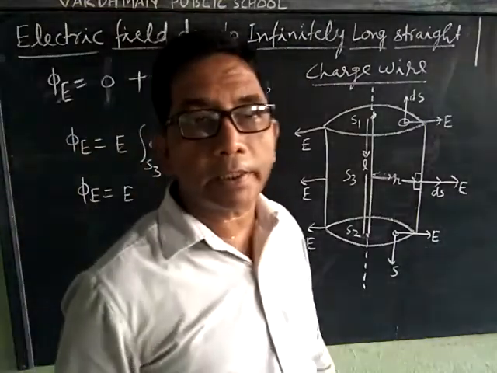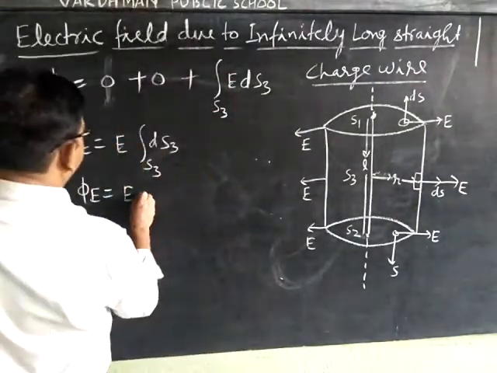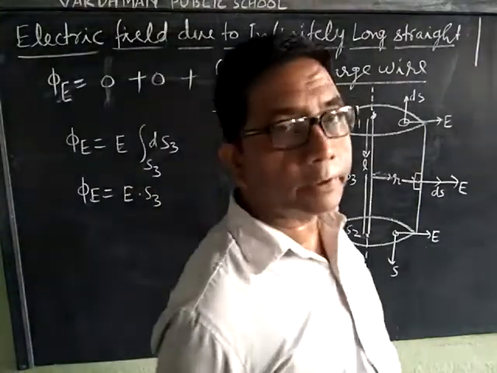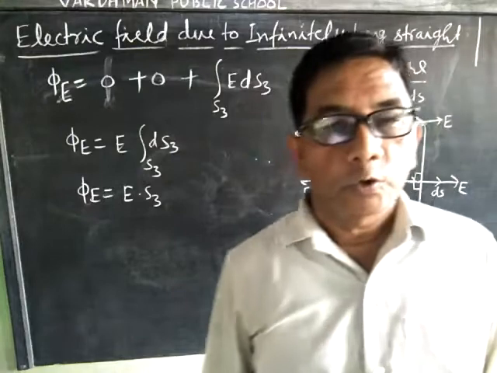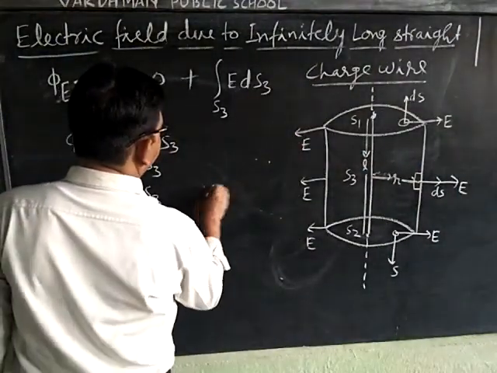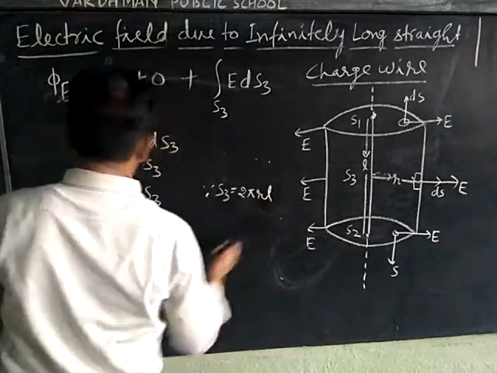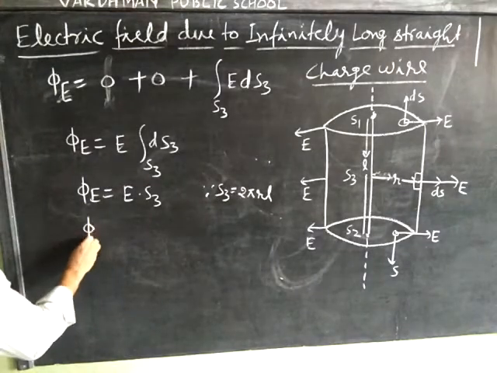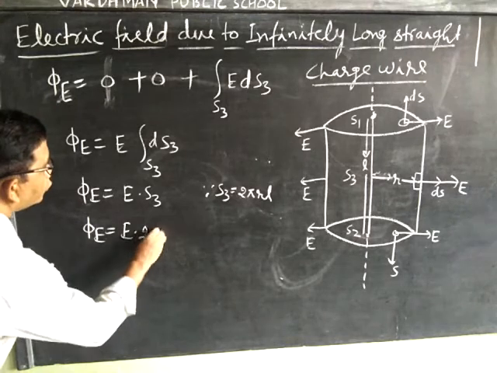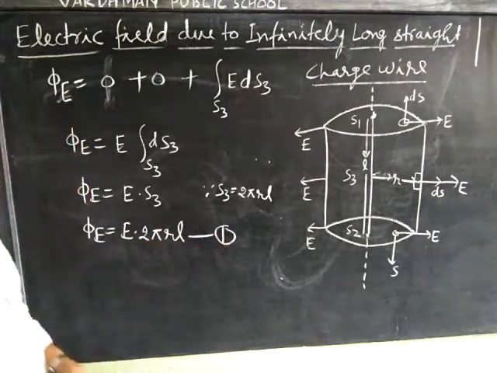What is the integration of dx? It is x. Similarly, the integration of dS3 is S3. And what is the surface area of a cylinder? You have already studied it: 2 pi r L. Since S3 is equal to 2 pi r L, therefore phi E is equal to E into 2 pi r L. Suppose this is my first equation.